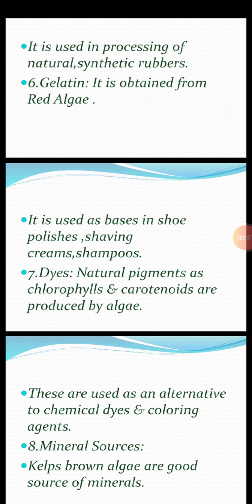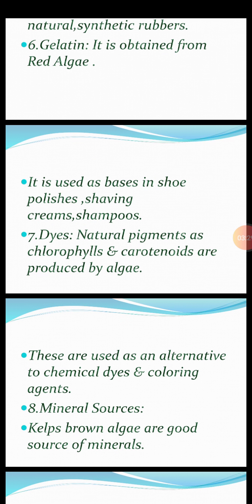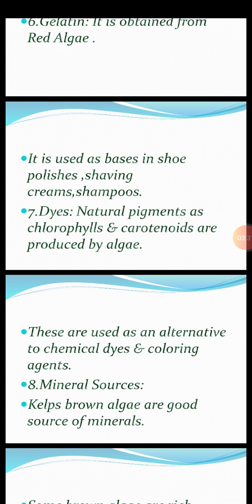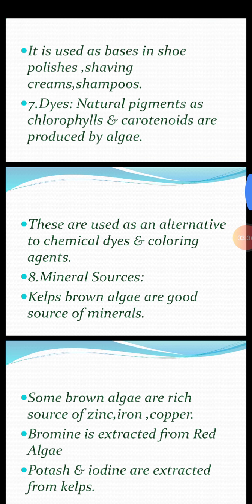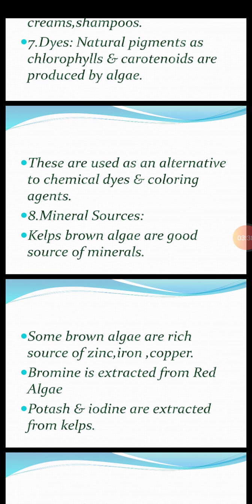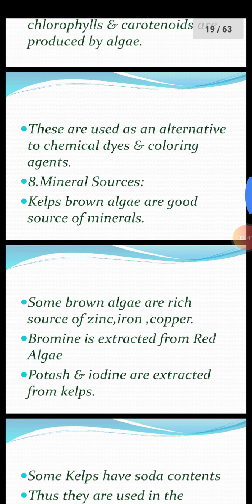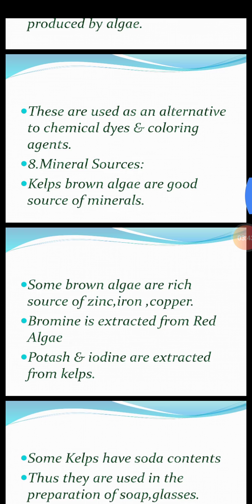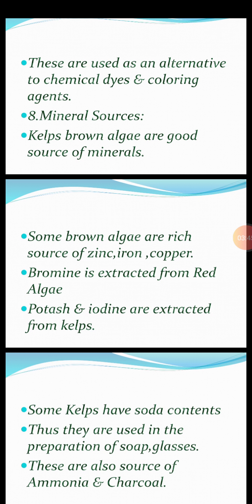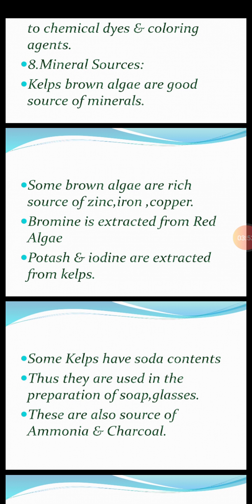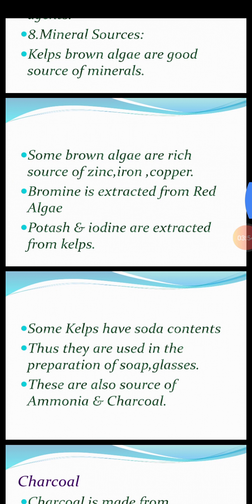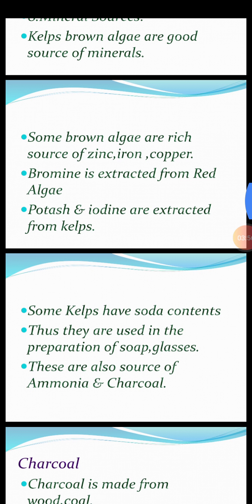7th are dyes or colors. Natural pigments such as chlorophylls and carotenoids, accessory pigments, are also produced by algae. They are used as alternatives to chemical dyes and coloring agents. 8th is mineral sources. Kelps, brown algae, are a very good source of minerals. Some brown algae are a rich source of minerals like zinc, iron, and copper. Bromine is extracted from red algae. Potash and iodine are extracted from kelps. So different minerals are obtained from different kinds of algae.